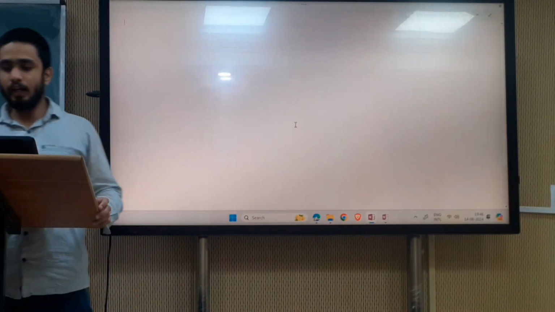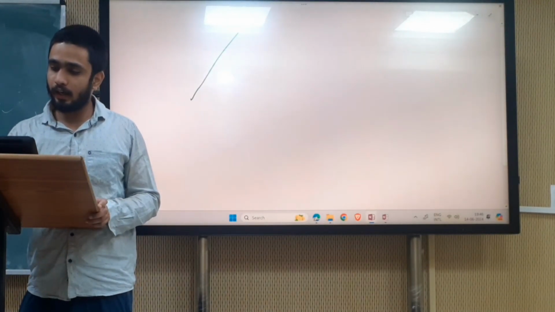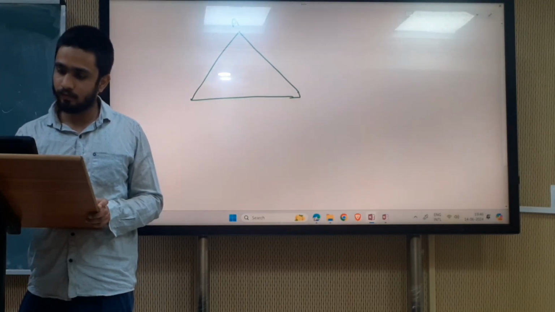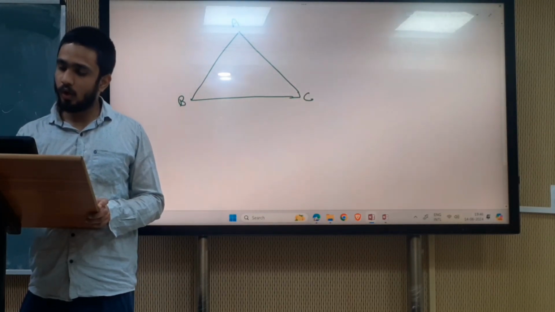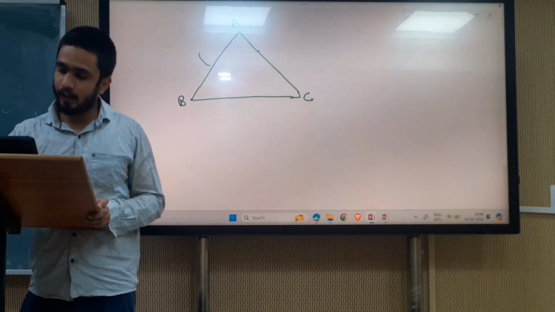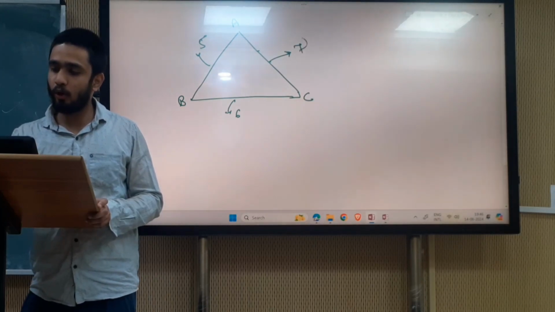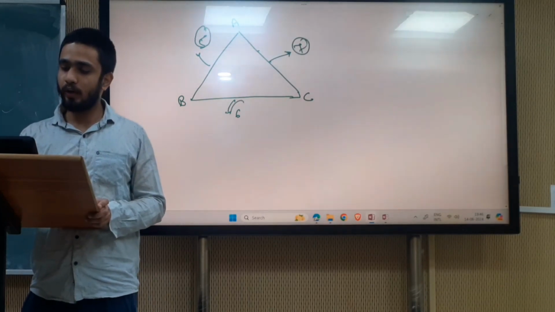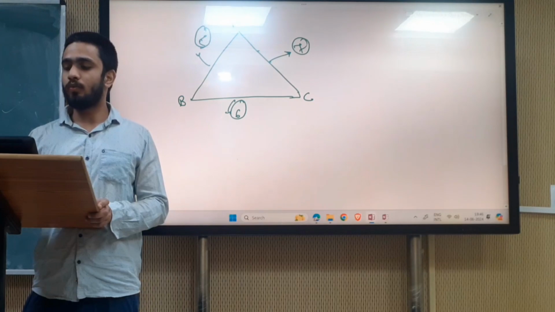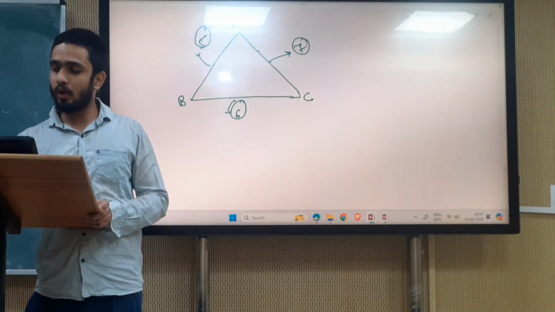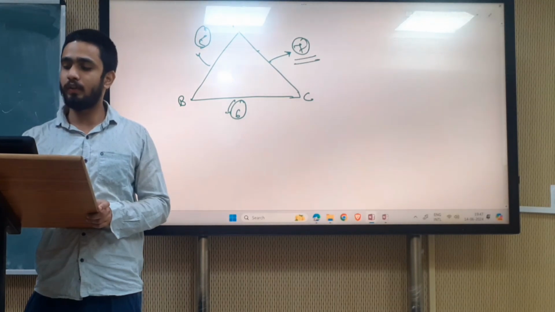Suppose that this is the triangle ABC. Here side AB has 5 points, this has 6 points and this has 7 points. These are the number of points each side has. We have to tell the number of triangles which are possible with these points.